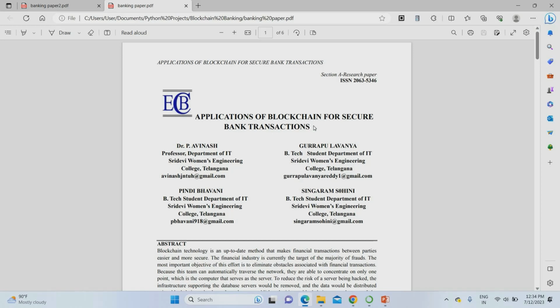So first of all, we have to see what blockchain is. Blockchain is a cryptographic hash function. By using various hash formulas, it will convert the banking data into cyclic blocks. Each and every block is connected with one and only one other. So there is no chance of fraud and no chance of data leakage. That's the major advantage of blockchain. So we are going to apply blockchain technology to the banking system.